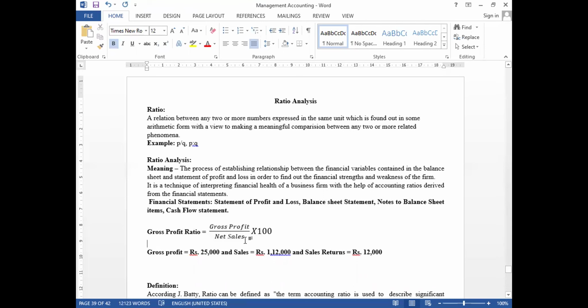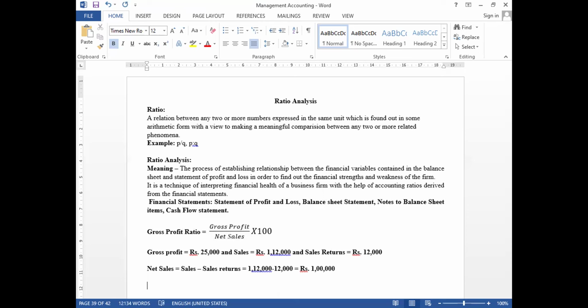Okay. So here we substitute the value. Here we require net sales. The formula for net sales will be sales minus sales returns. So sales was rupees 1,12,000 minus sales return of 12,000. So net sales would be around 1 lakh.